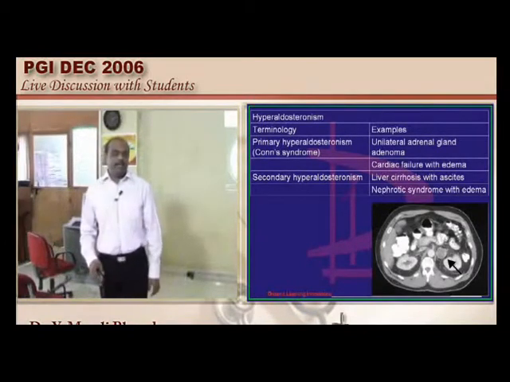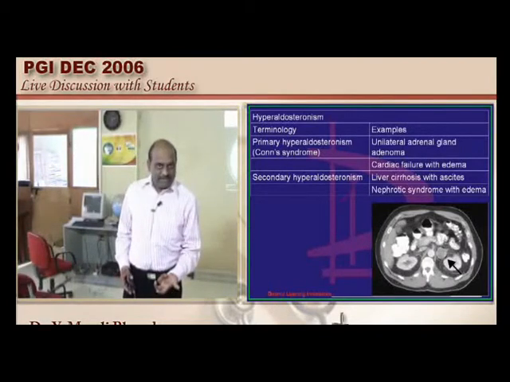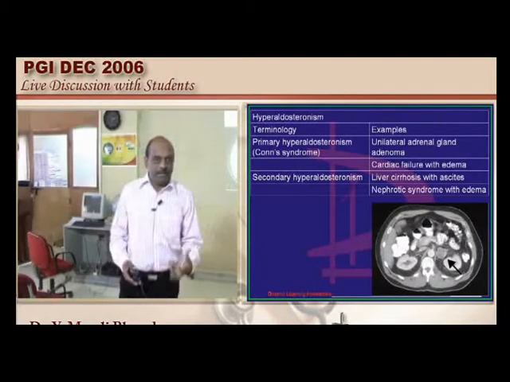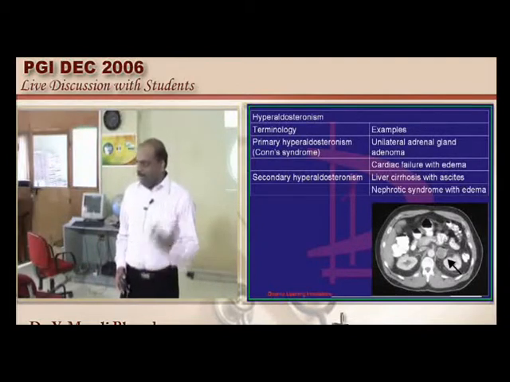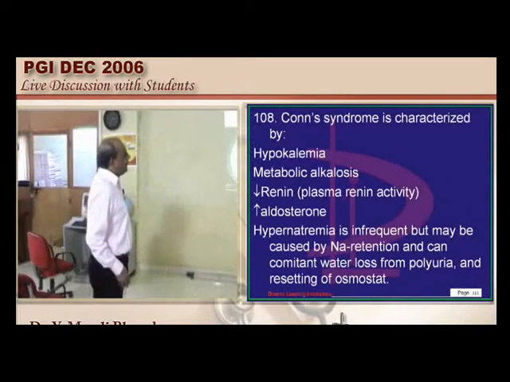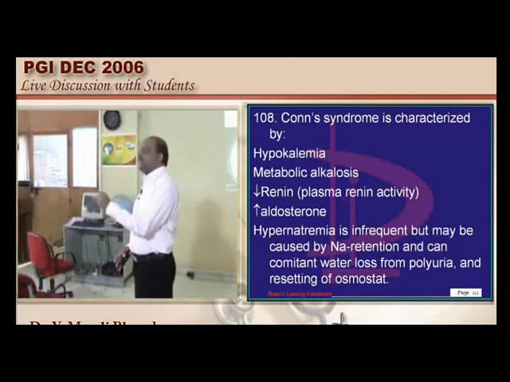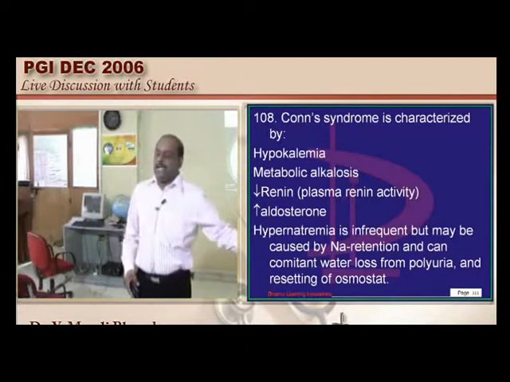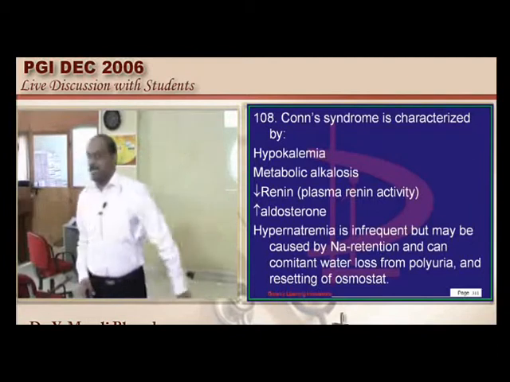Now what is secondary hyperaldosteronism? Suppose if I have congestive heart failure, then the renal perfusion decreases because my heart is unable to pump sufficient blood to the kidney. So decreased renal perfusion will stimulate the renin. Renin produces aldosterone, that also leads to rise of aldosterone. So there is a reason: any hypovolemic state, cardiac failure or any edema or cirrhosis of liver, ascites, they all can lead to an intravascular volume contraction which will stimulate the kidney to produce renin and later on aldosterone. That's the reason it is called secondary hyperaldosteronism.